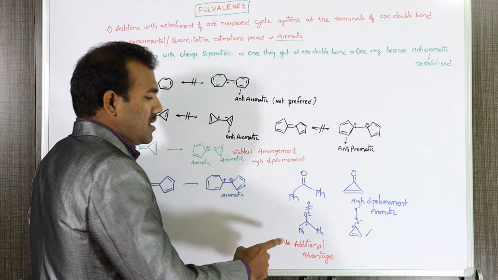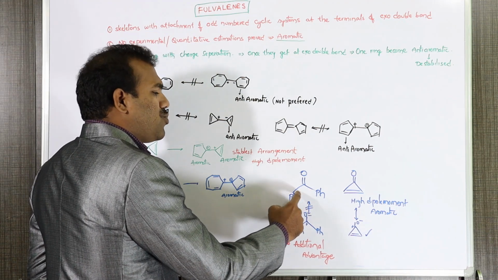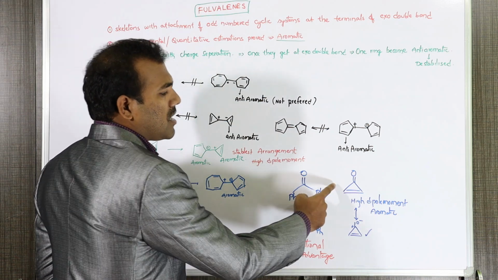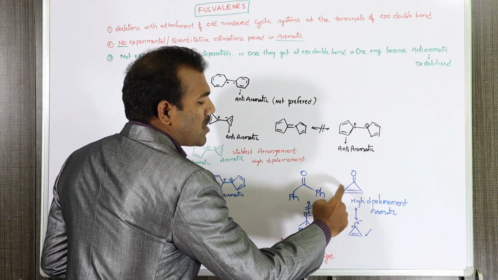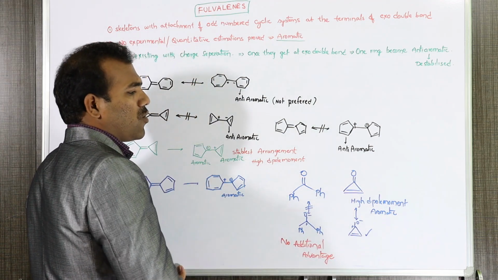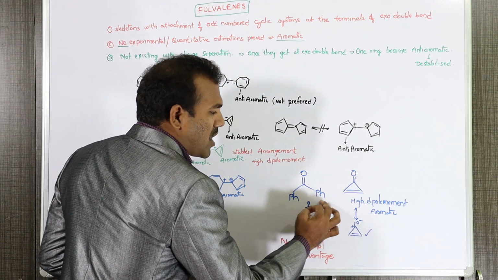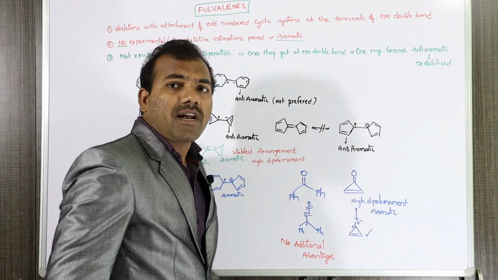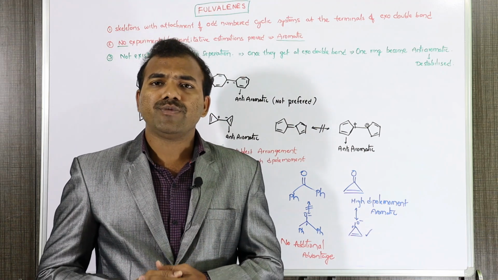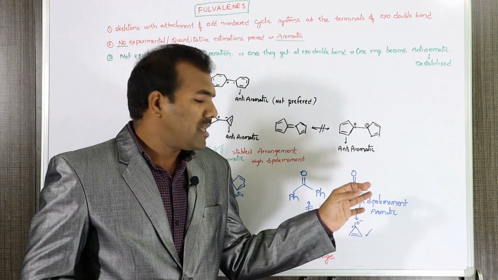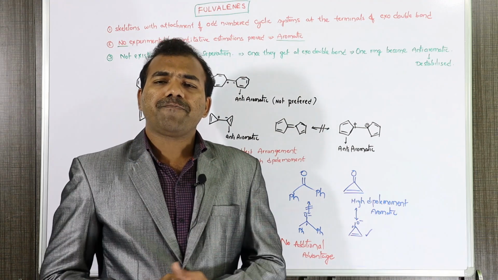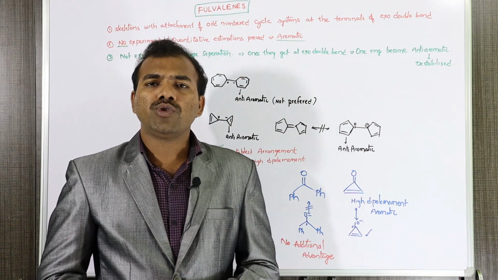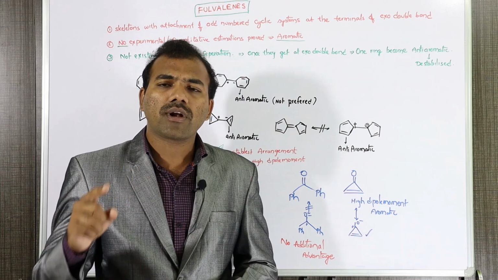Here, among these two, there is a phenyl ring and an enone. Here also, on the cyclopropene there is a double bond, C double bond O. Between these two compounds, this is more stable and also shows a high dipole moment, because if the electrons transfer towards the oxygen atom due to its electronegativity, then a positive charge is formed on the cyclopropene ring, which in turn gets stabilized due to aromaticity and the delocalization of electrons.